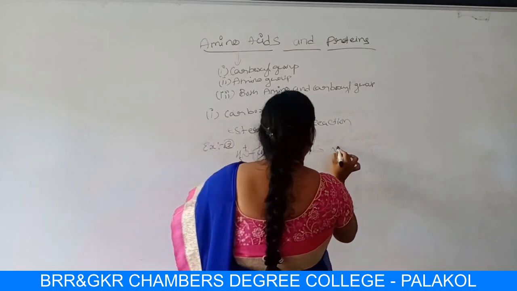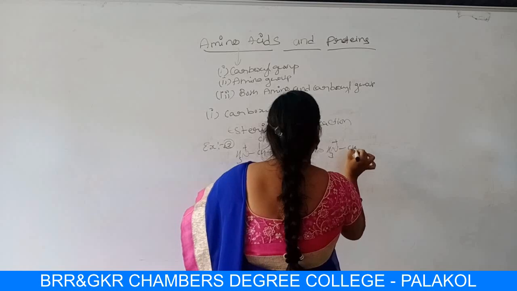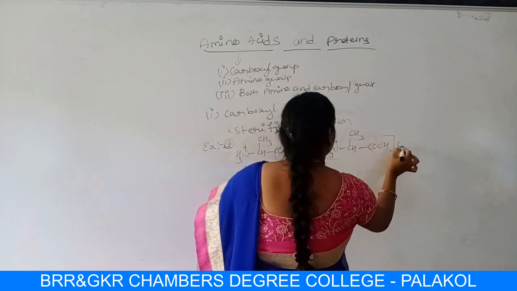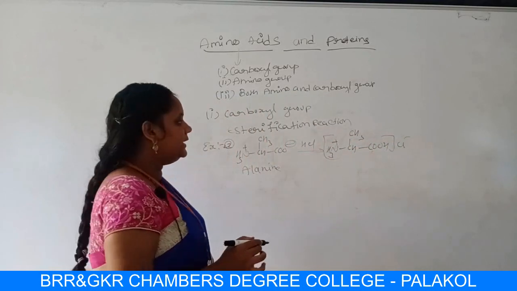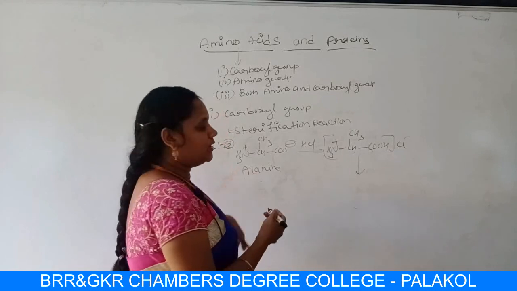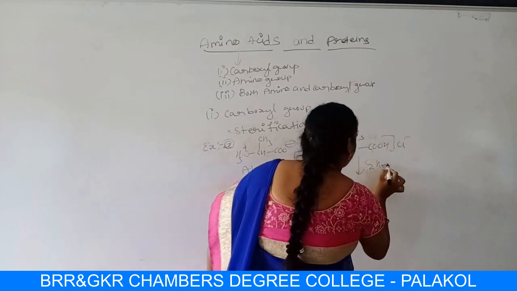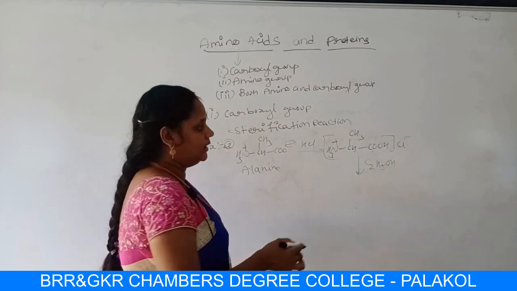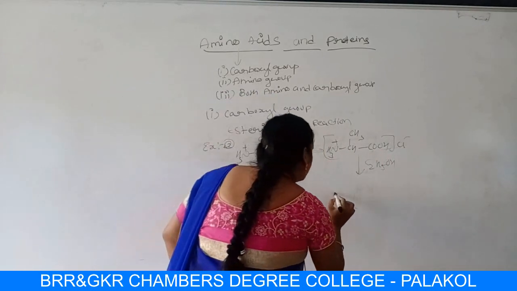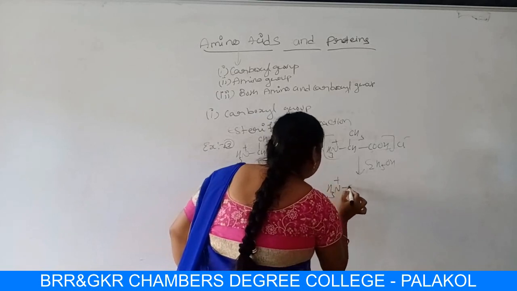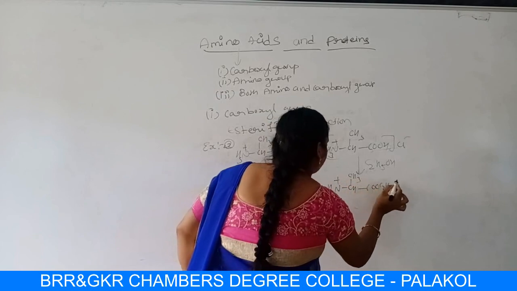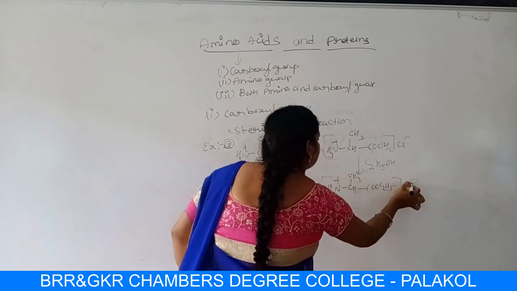So you will get NH3 plus CH3 COOH and Cl minus. Okay. In the second step, what do you have to add, students? We have done it for glycine, no? C2H5OH, we have to add alcohol. Here the H will be replaced by OC2H5. So you are getting NH3 plus CH3 COO C2H5 along with Cl minus.